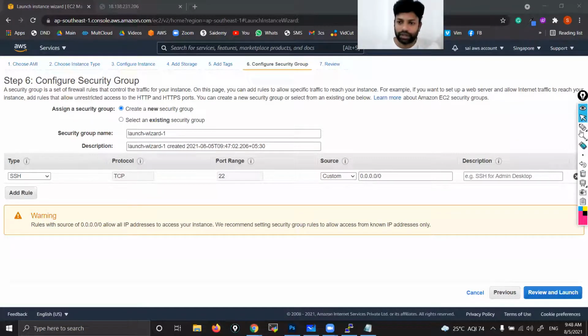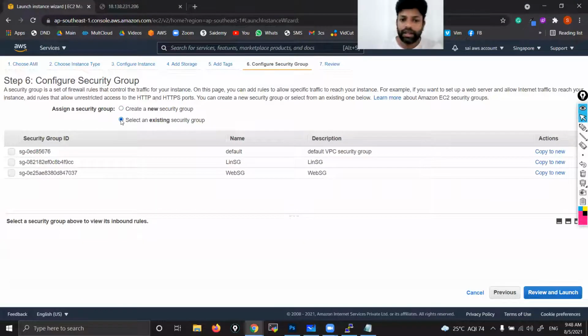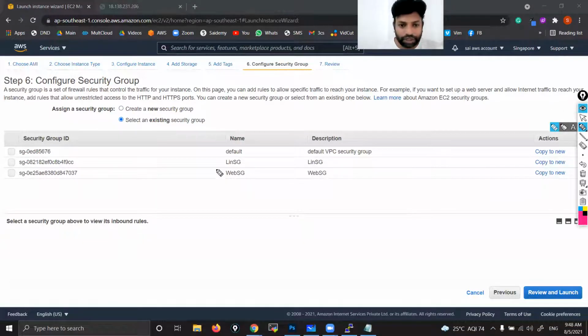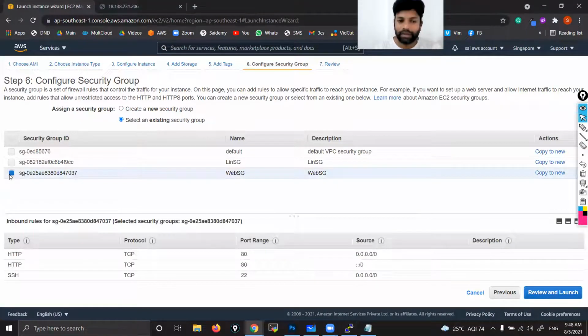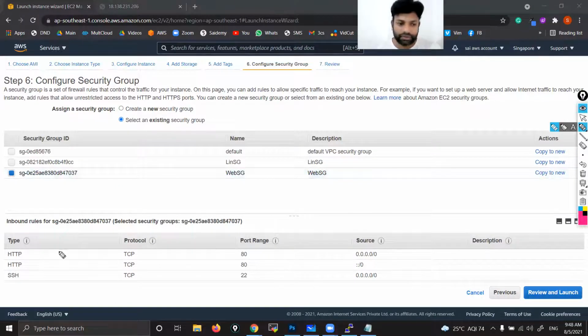Remember that. Now, see, every time you need not create a new security group, you can select an existing security group. You can see here, instead of creating a new one, you can select an existing security group. Here it is already showing the web security group that we just created and attached to the first Linux instance. So I'm going to select the same. That means for the second instance also, SSH and HTTP will be opened.